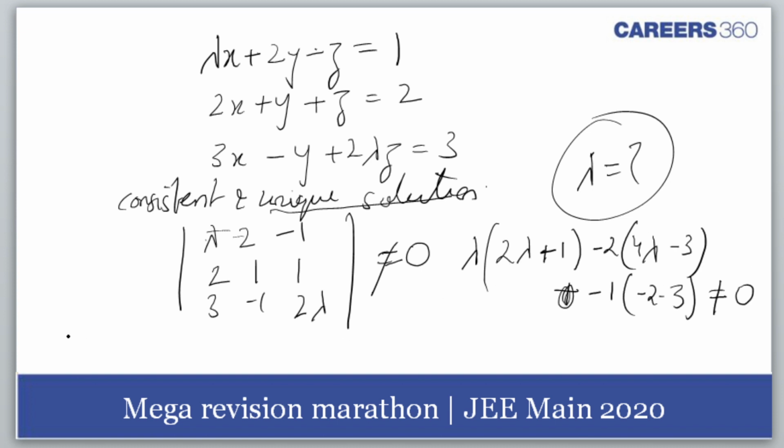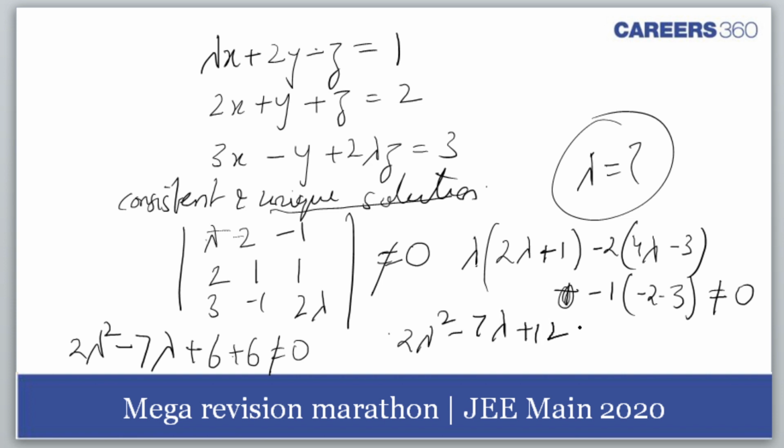So what do I get? 2 lambda square, and lambda and minus 8 lambda, that is minus 7 lambda. And what else? 6, and minus 2 minus 3 is minus 5 and plus 1, that is plus 6, that is 12. You will get something like that. So I get 2 lambda square minus 7 lambda plus 12 is not equal to 0.